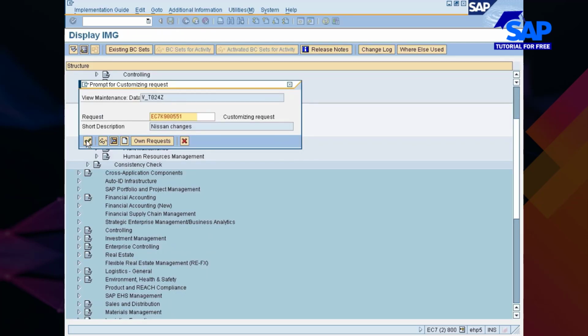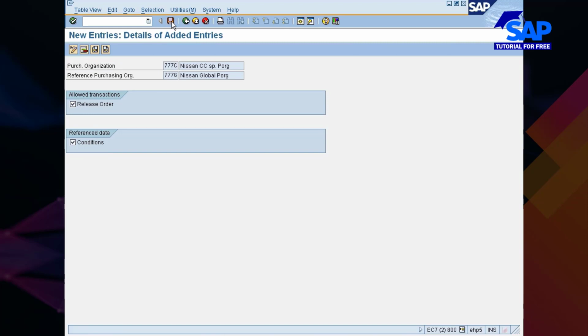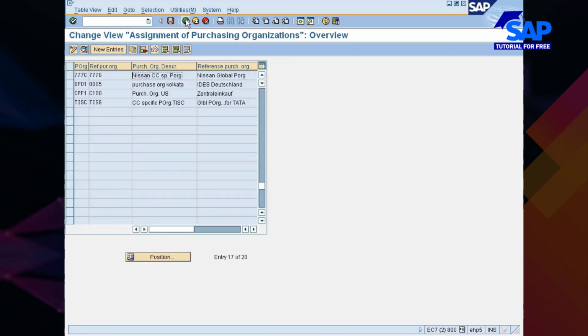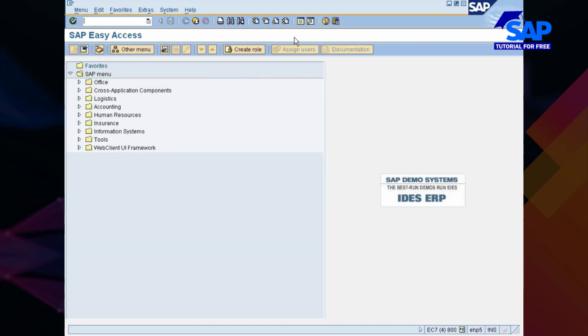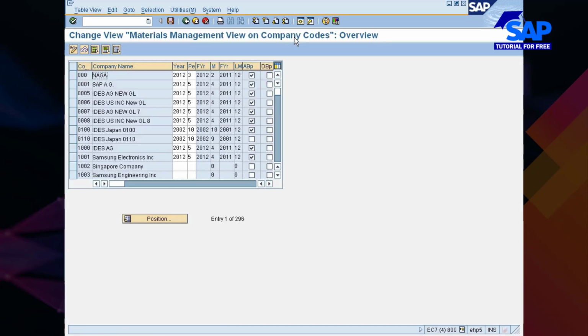Okay, so with this we have completed the entire enterprise structure. Before we move on, there is one more transaction which I wanted to execute before I create any master records. There's a transaction code called OMSY. Let me just go and use this one, OMSY. This is used to maintain the material master view on the company codes. Why material master view?